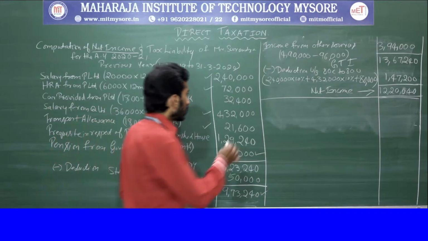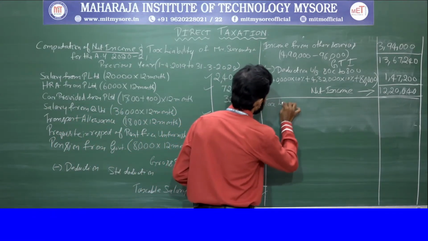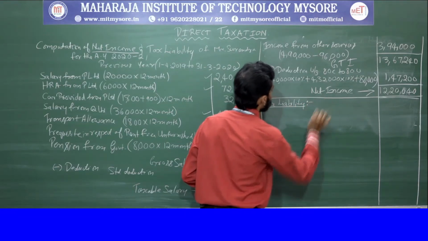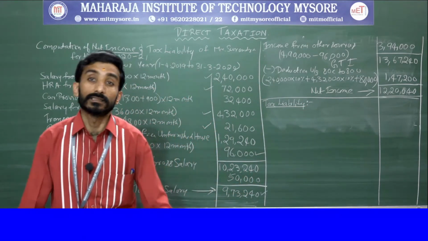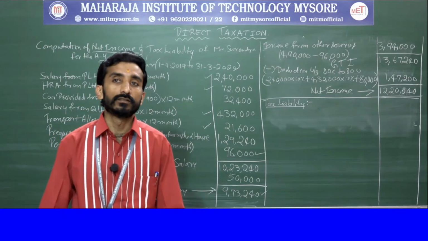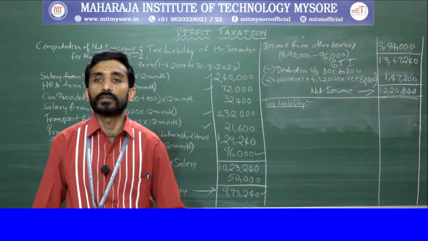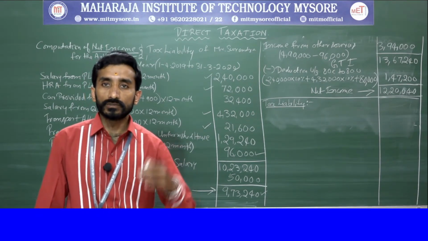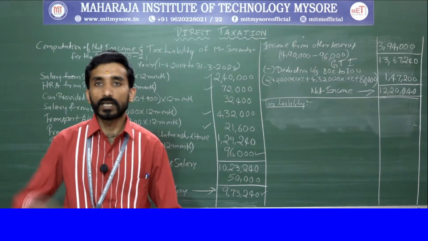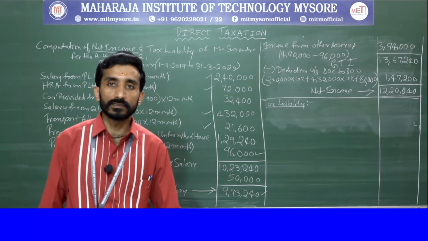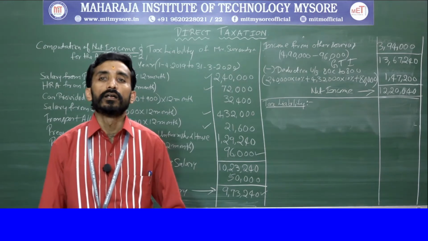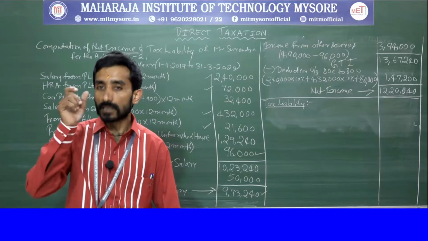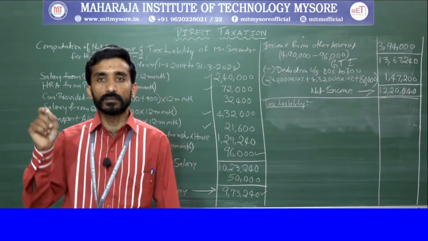Next thing is tax liability we need to calculate, where you need to remember the slabs, right? These slabs were discussed in the first chapter. Slab rates that you need to remember: below 60 years, 60 to 80 years, above 80 years, right? Senior citizen, super senior citizen. Next, for others, the slab limit is 2,50,000, till there it is nil.